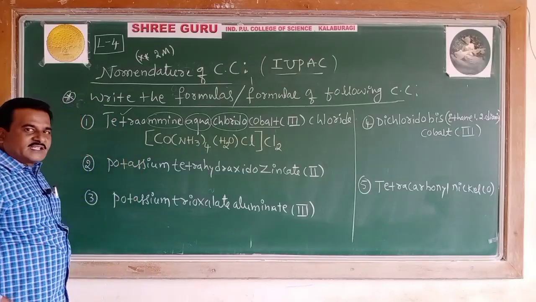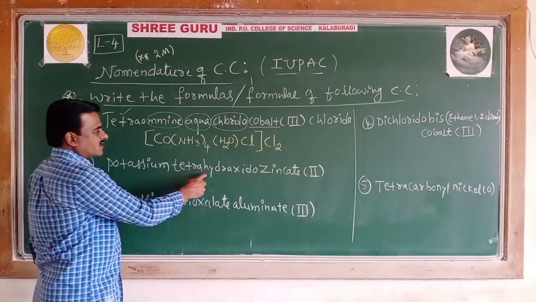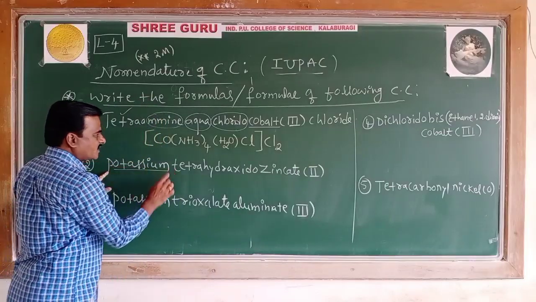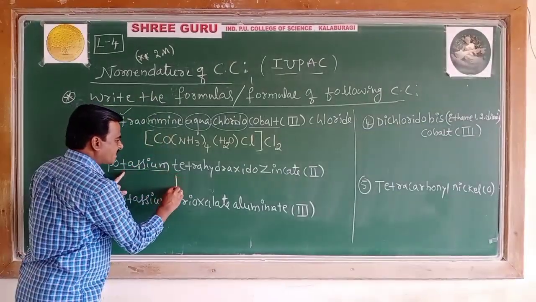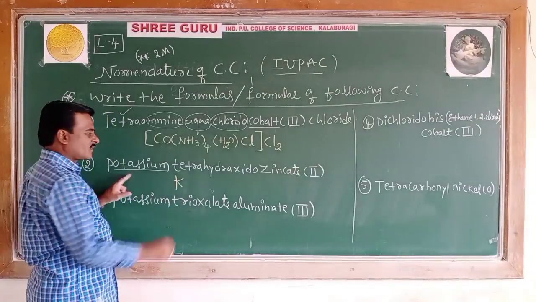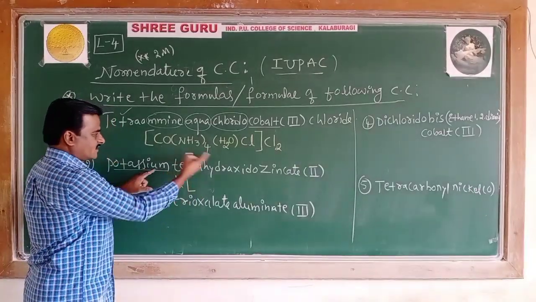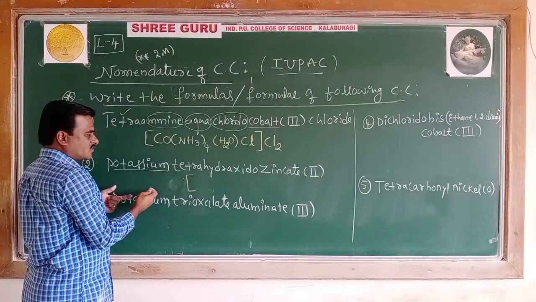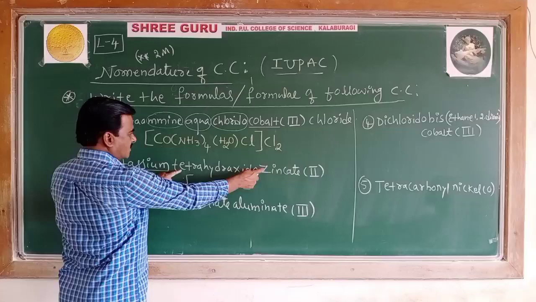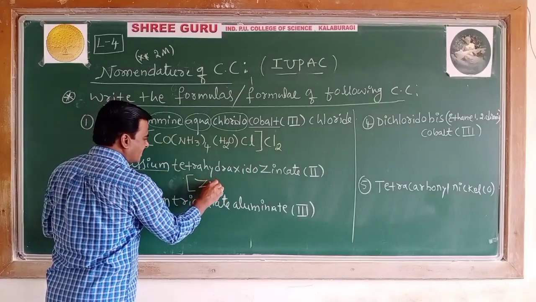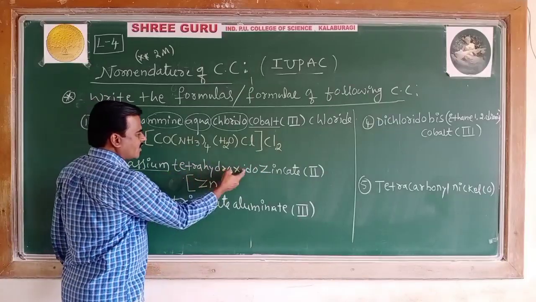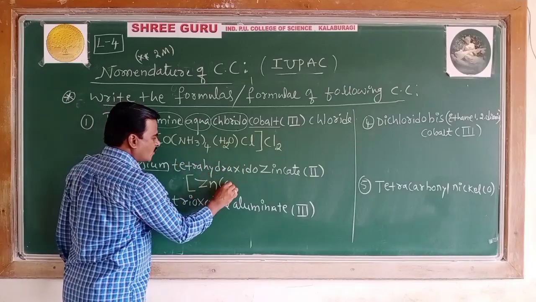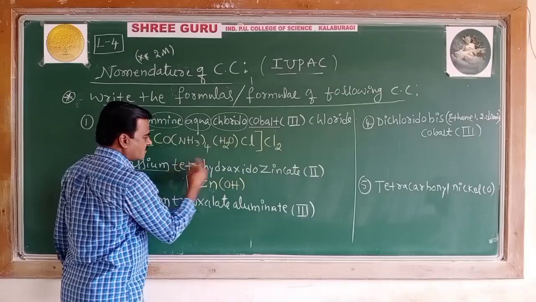Now, let's try the second one. Potassium tetrahydroxidozincate. They have given the first part, potassium, K. Then in the complex, Zn is the central metal atom. So tetrahydroxido: hydroxido means OH, 4 times.